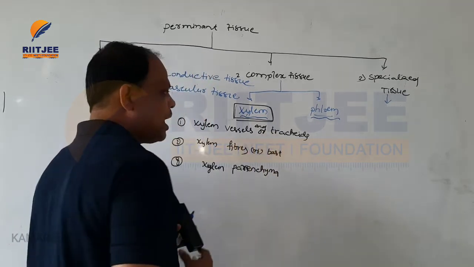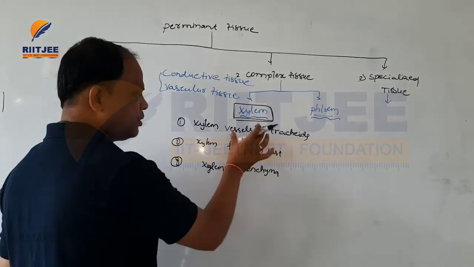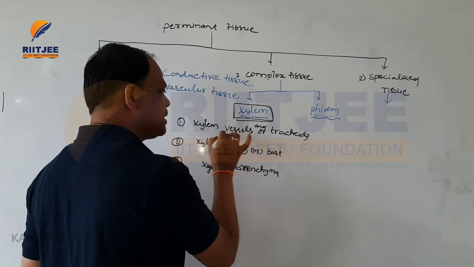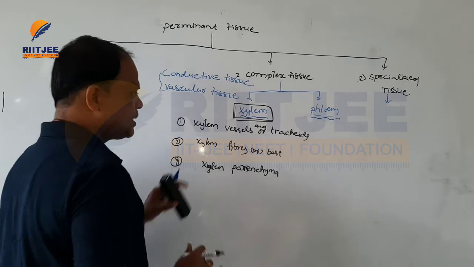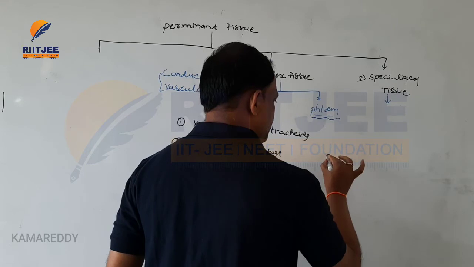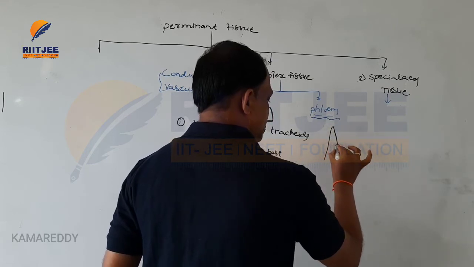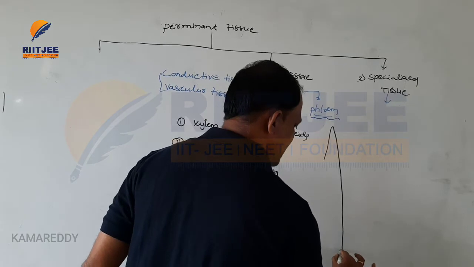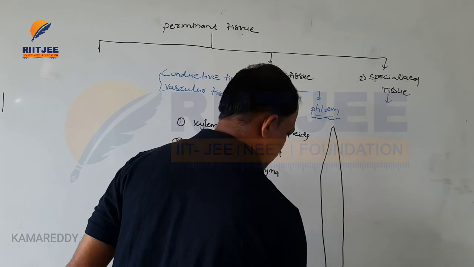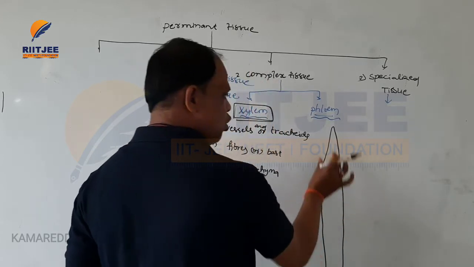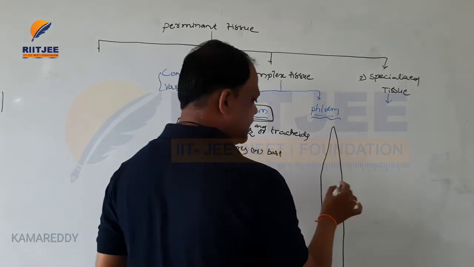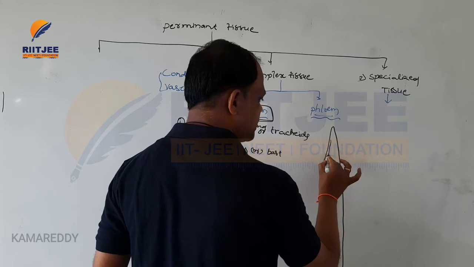All angiospermic plants are made up of these types of xylem, but with the exception of gymnosperms, which lack vessels. Here are the xylem vessels and tracheids. This is the structure of xylem vessels. It is a hollow, elongated, tube-like structure, called a vessel.